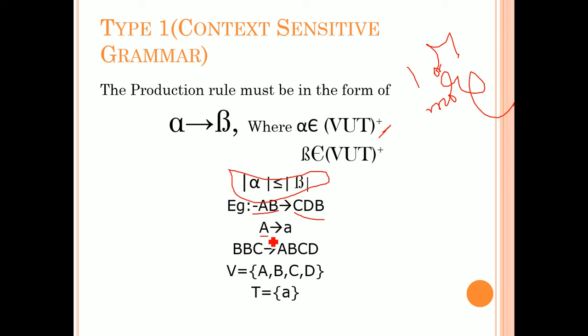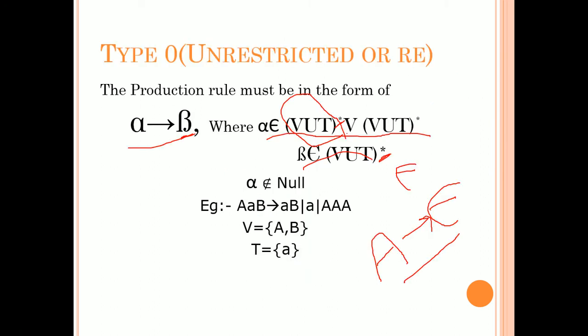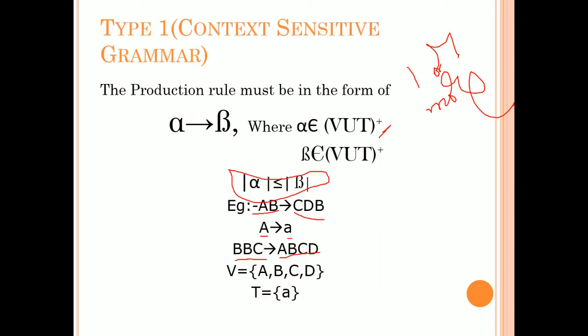Next, here the length is 1, here also 1, because they are equal. Similarly here we have 3, here we have 4, so the length of the left hand side is lesser than the right hand side production. Out of all these, what are the variables? A, B, C, D, which we represent in capital letters. What is a terminal? Small a. So this is the context sensitive grammar. In unrestricted grammars, we don't have any restriction. Simply the alpha does not belong to epsilon, that's it. Whereas coming to type 1 grammars, slight restrictions are added to the production rules.